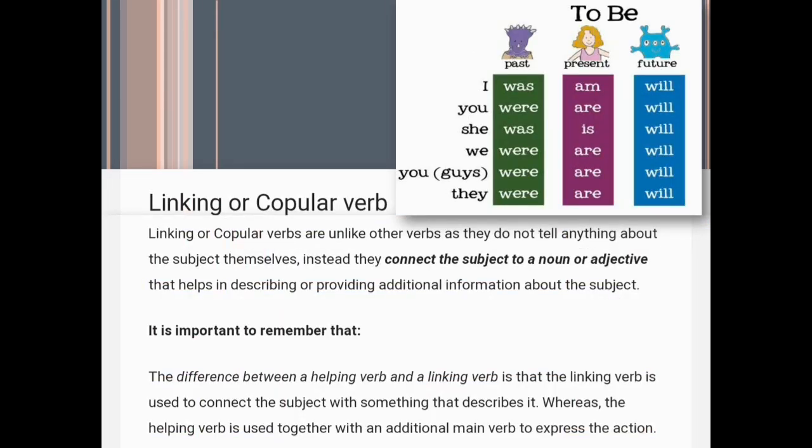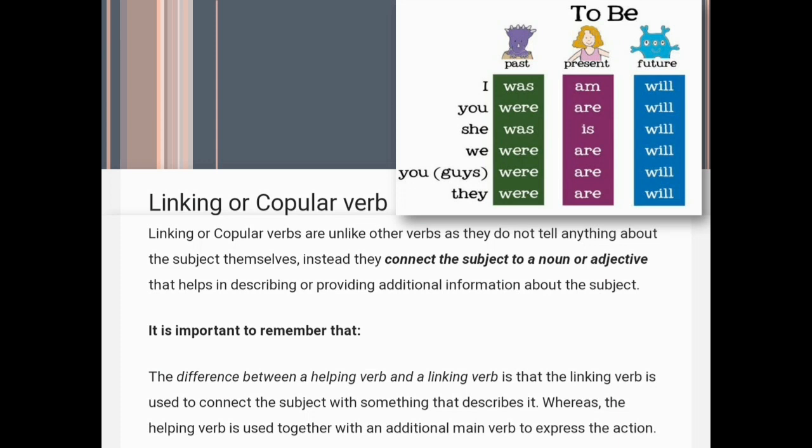Linking or copular verbs are unlike other verbs as they do not tell anything about the subject themselves. Instead, they connect the subject to a noun or adjective that helps in describing or providing additional information about the subject. So, a linking verb connects the subject to a noun or adjective in a sentence and provides additional information about that particular subject. It is important to remember that the difference between a helping verb and a linking verb is that the linking verb is used to connect the subject with something that describes it, whereas the helping verb is used together with an additional main verb to express the action.